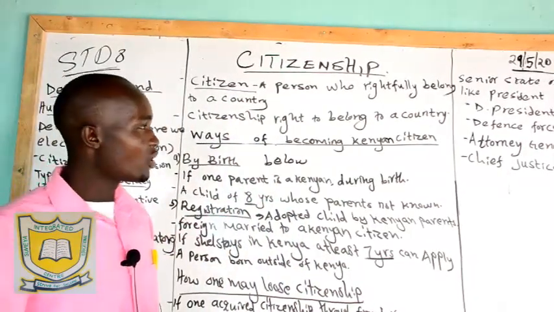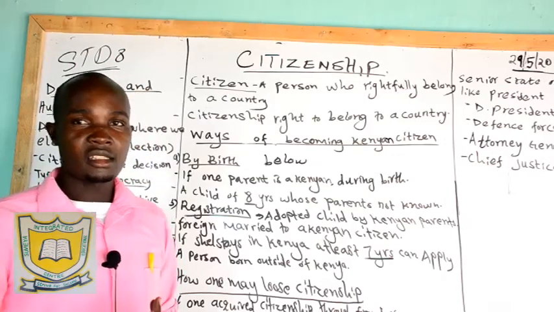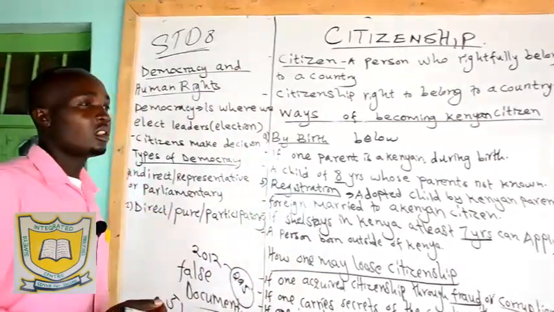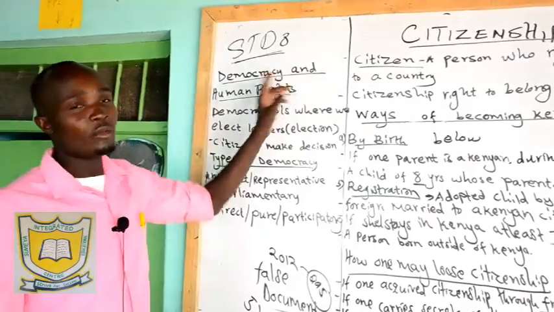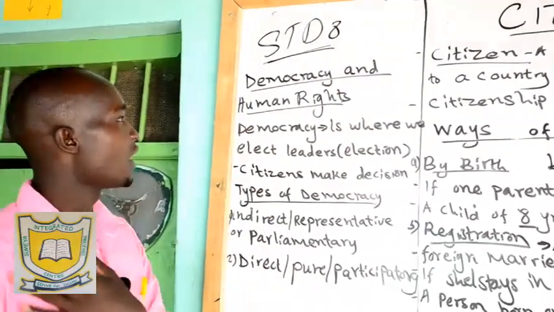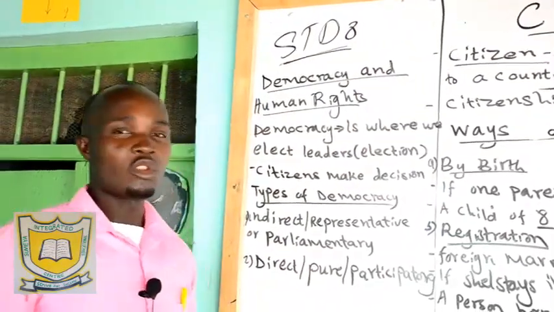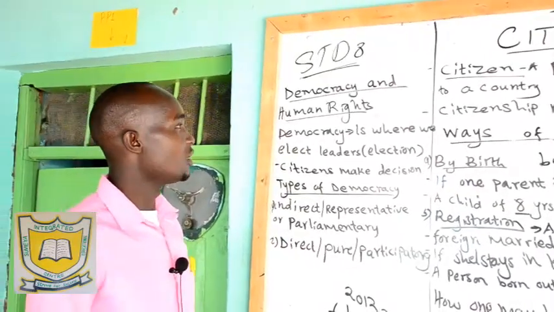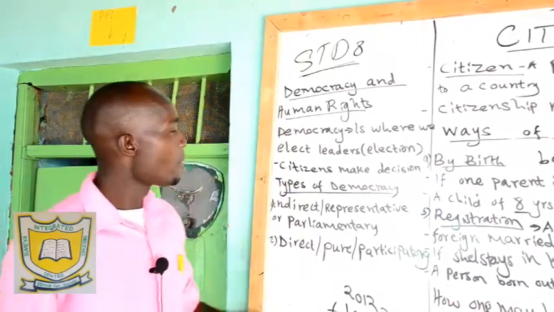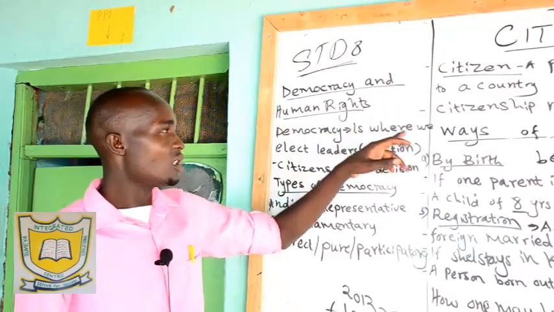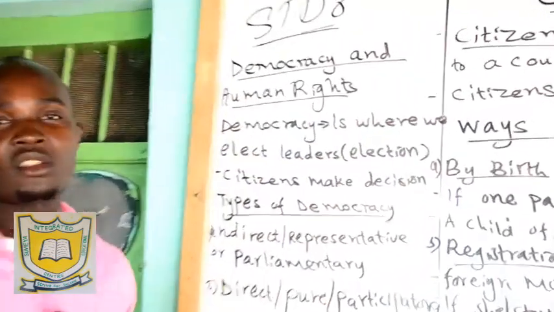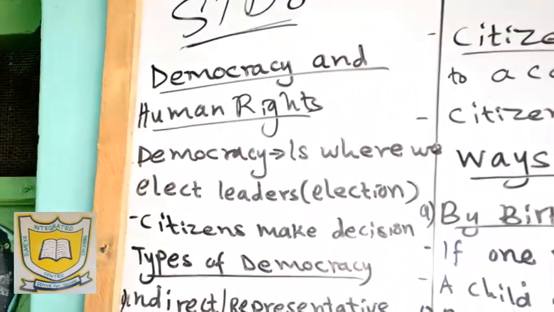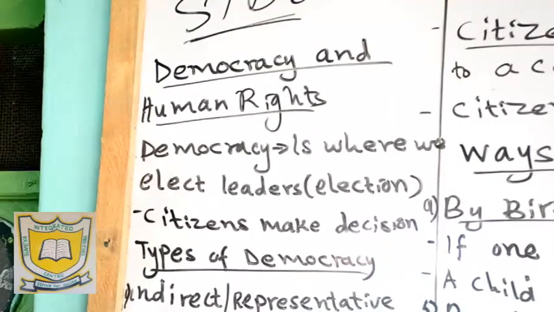And then we shall start something else, another topic called democracy and human rights. So we shall define what democracy is. Now, democracy is where we elect our leaders through elections. Kenya is a democratic republic.